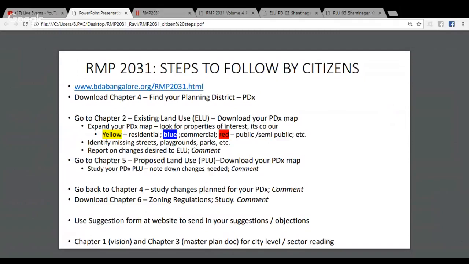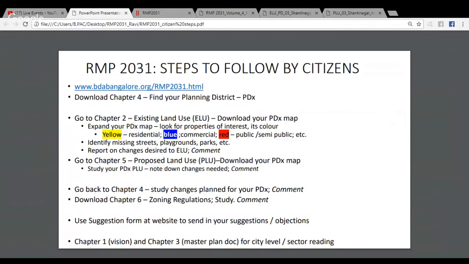Over the next 15 to 20 minutes, I will walk you through the revised Master Plan 2031 that has been put out as a draft document by the BDA. The idea of this session is to give citizens a sense of what steps to follow to understand the implications of RMP 2031 for their specific area. So this is more about what it means at a micro level rather than at a citywide level.